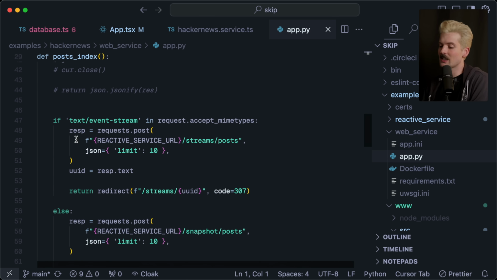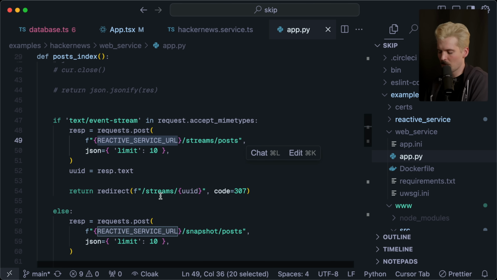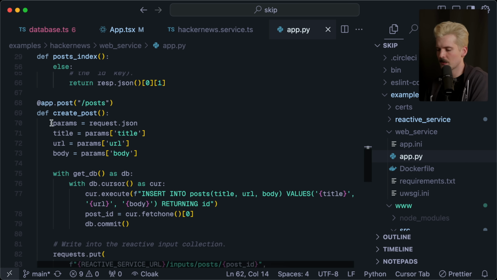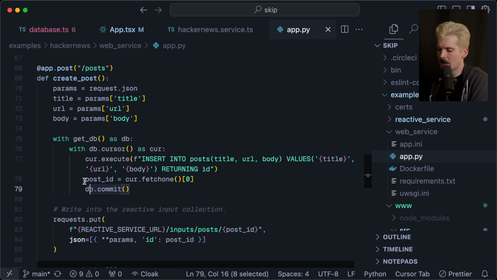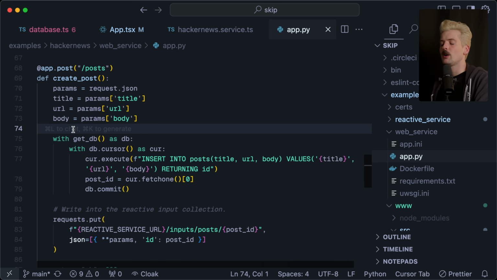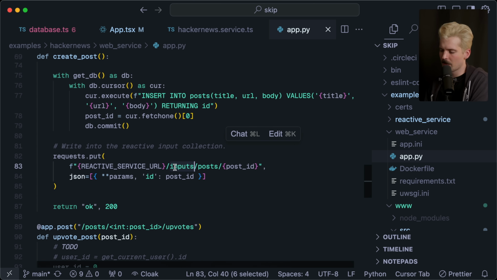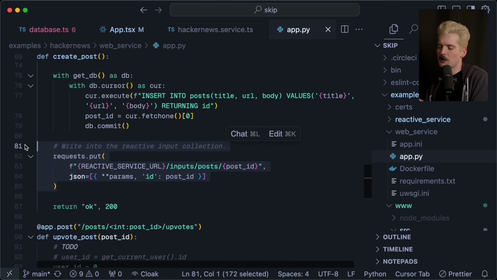So for actually getting the posts to that skip layer, we have the check if event stream is supported. And if it is, we just pass you on to the event stream from the reactive service URL. And if not, we hand you a snapshot instead. We have app.post, posts for creating a post. We have all of our DB calls to actually get it in the database. But the way that we trigger the update through skip is our microservice here calls the reactive service URL /input/post post ID with what changed. So now our skip service knows that this particular collection had a new entry added to it, so it can then, through its graph, trigger the right updates for the client.